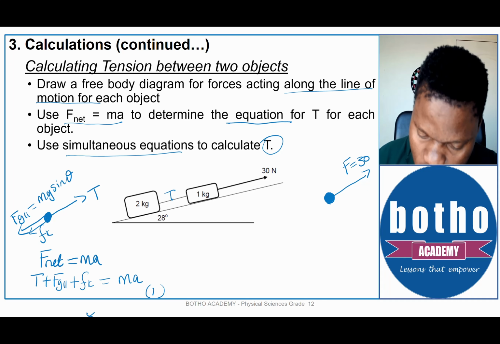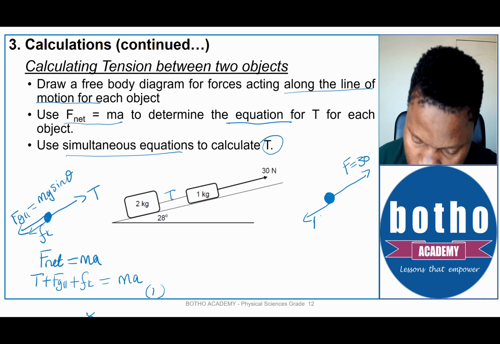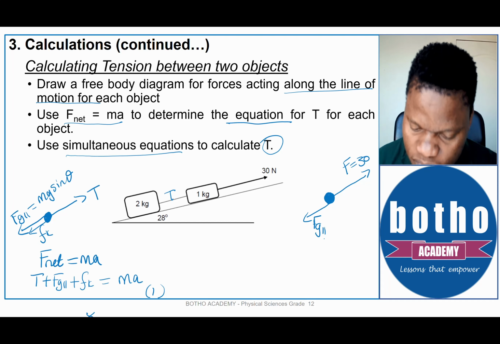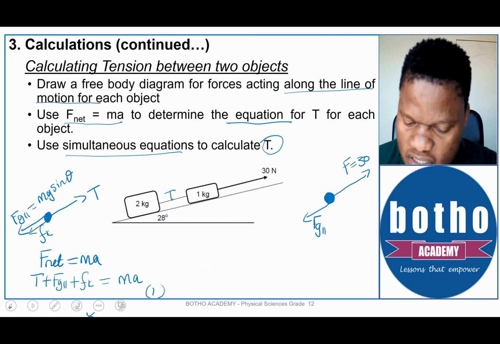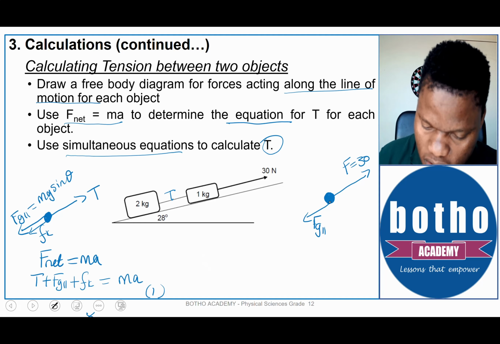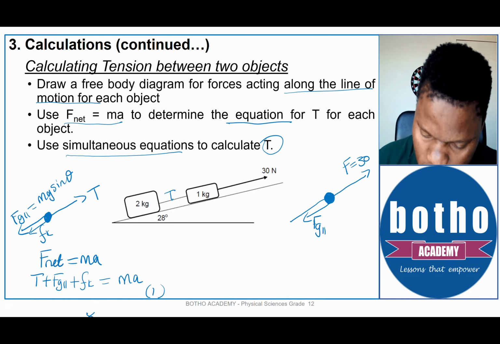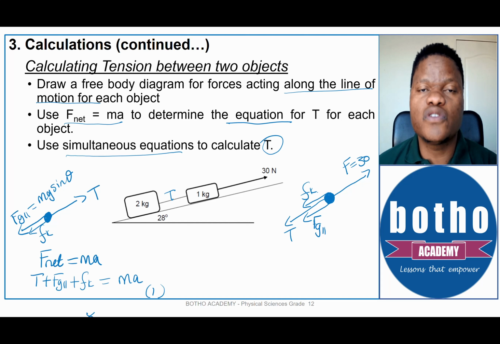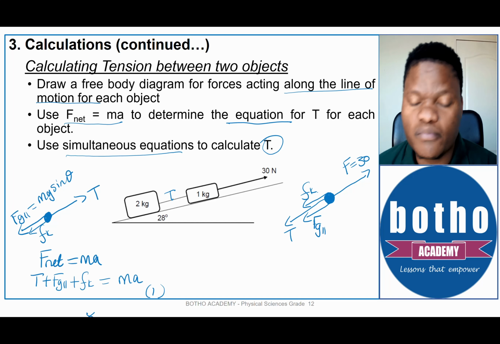The first one would be the force of gravity, the Fg parallel. The second one would be the tension. And then thirdly would be the frictional force, kinetic friction. So there are 3 forces pulling the 1 kilogram block down.